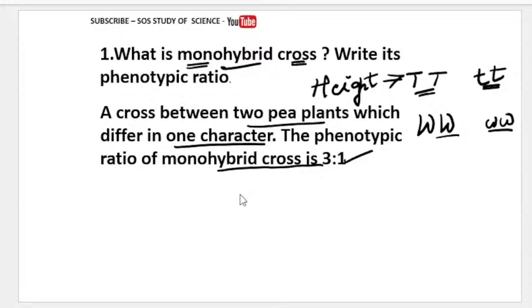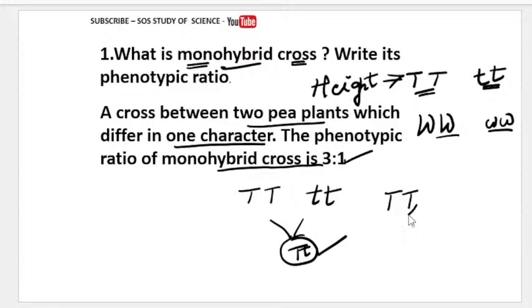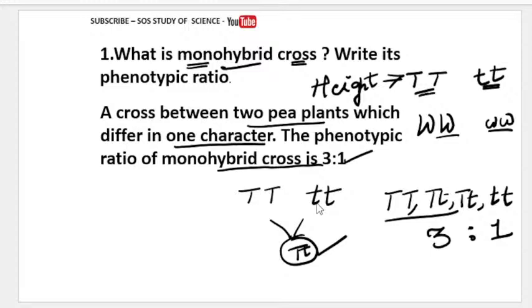When we cross the tall pea plant with the dwarf pea plant, in the F1 generation we got all tall pea plants, correct, on cross pollinating. When we self pollinate these pairs of alleles, we got capital T capital T, two sets of capital T small t, and small t small t. So we observed that in total we have 3 tall pea plants and 1 dwarf pea plant. Based on this we write the phenotypic ratio.